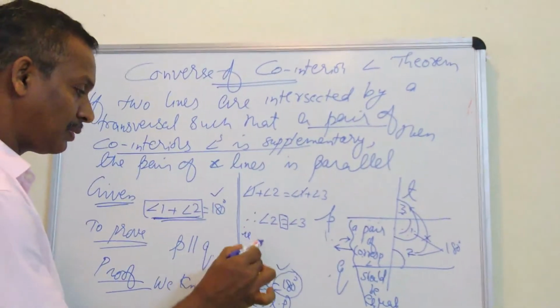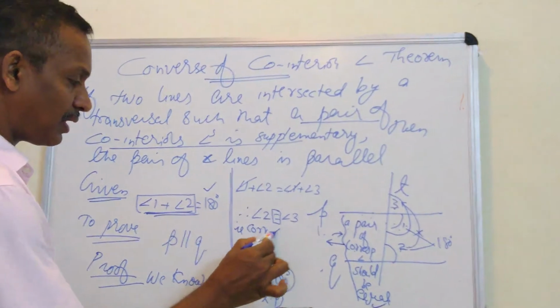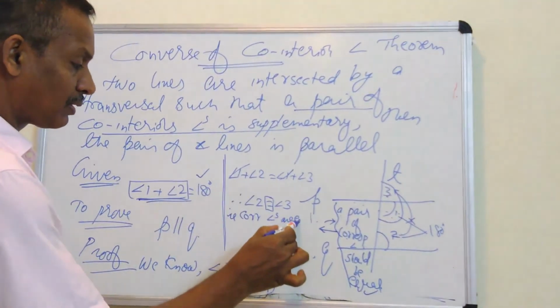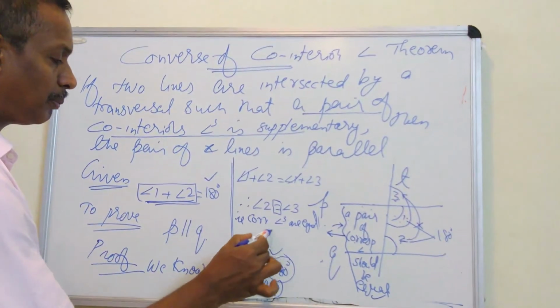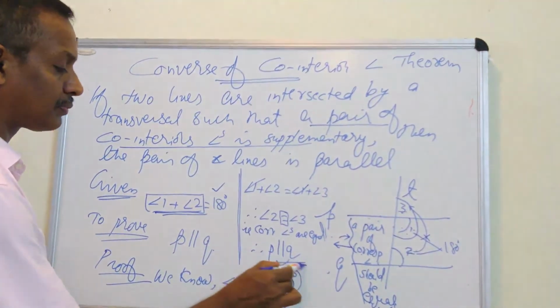That is, corresponding angles are equal. As the corresponding angles are equal, therefore we can write P is parallel to Q.